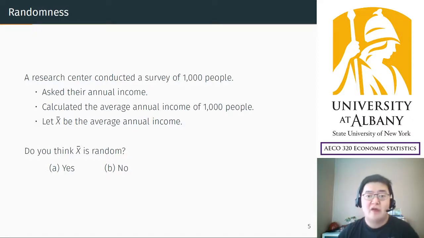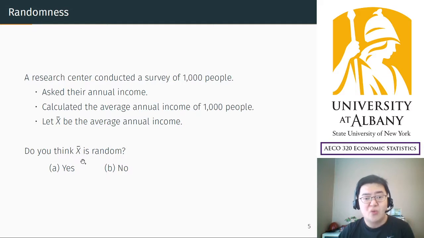So did you think about this question? It's about a survey as a whole, and X bar is the average from the survey. Is it random? The answer is yes, because if you repeat the survey again, then you're going to get a different set of 1,000 people. So their annual incomes will be different, and so X bar will be different.